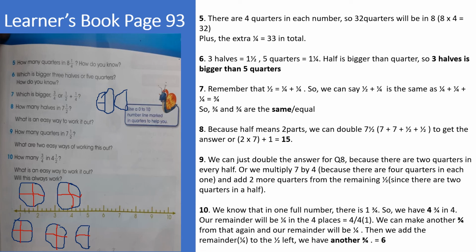Let's cancel it out. This is 1/4, 1/4, and the last is another 1/4. So now this is 3/4. 1, 2, 3. That's in 1. Let's go to the other one. I have another 1/4 here, another 1/4 here, and the last 1/4 is here.